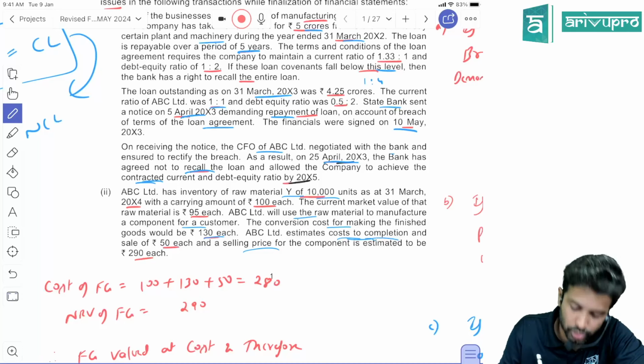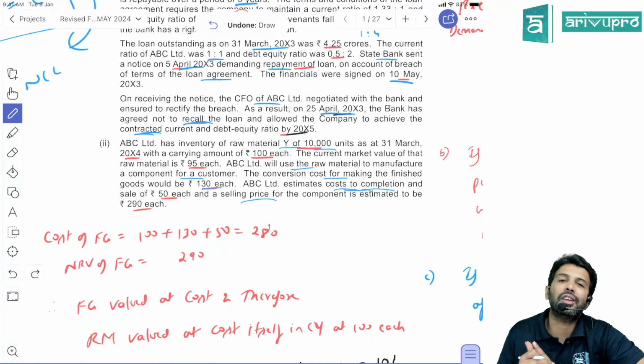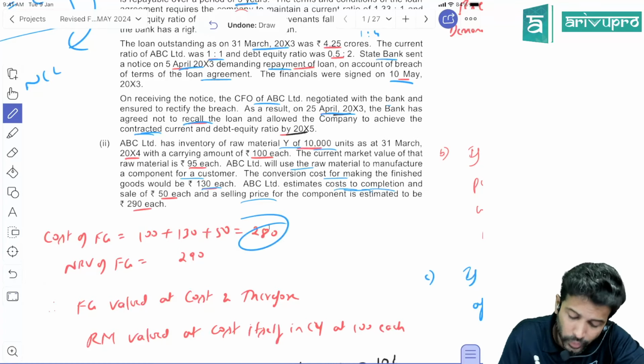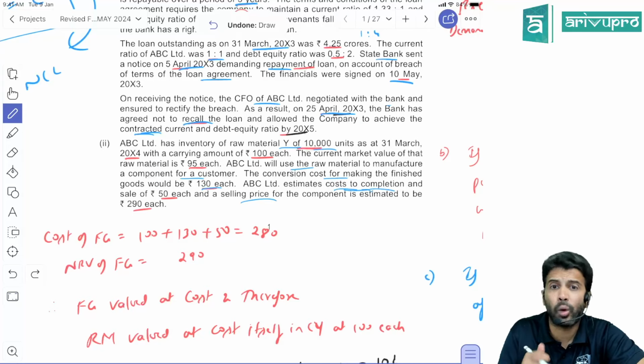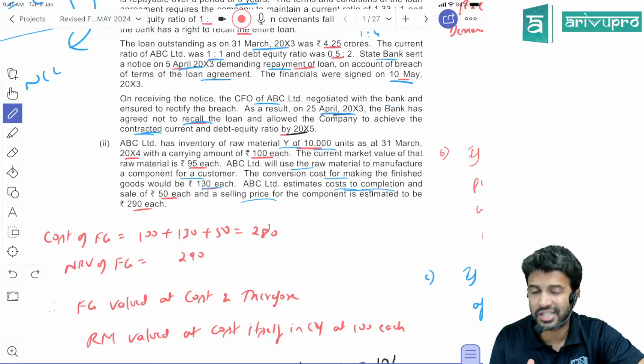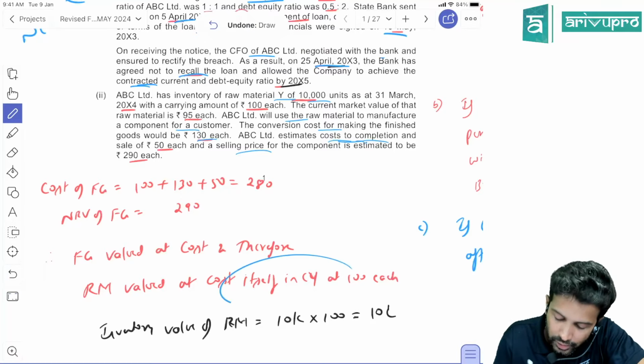Component here refers to finished goods. The selling price is expected to be 290, sir. So net realizable value is 290. Cost is 280, NRV is 290. So inventory of finished goods will get valued at what? The lower of the two, which is cost itself. So since finished goods are valued at cost, raw material also will get valued at cost itself.